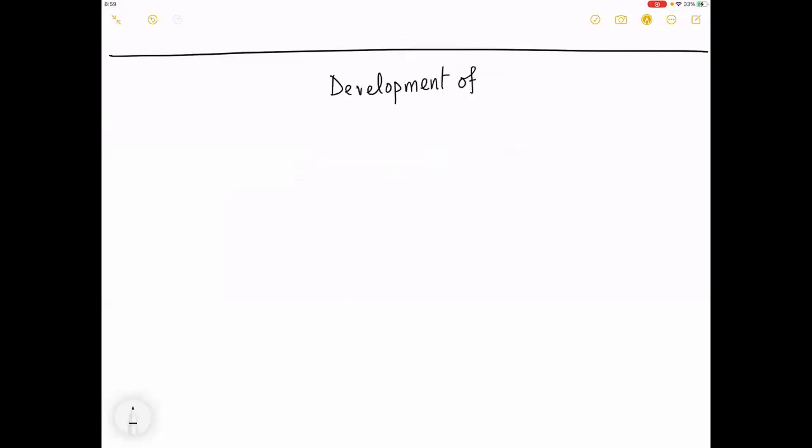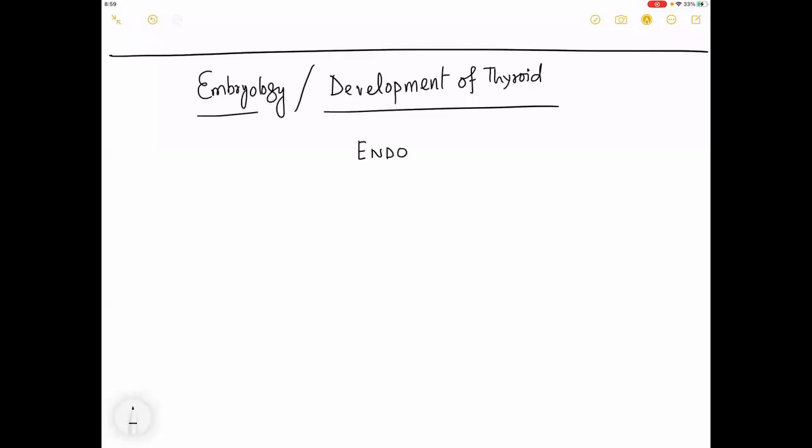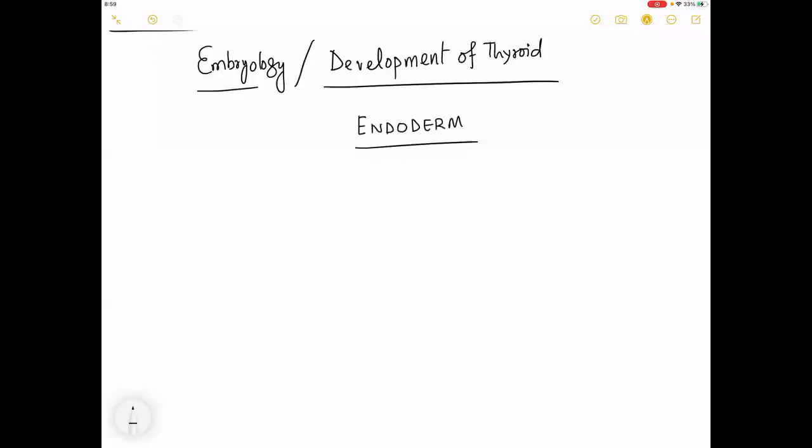Now, whenever we talk about the development of the thyroid or the embryology of the thyroid, if you like to write it like this, the embryology or the development of the thyroid. Remember that the thyroid is an endodermal structure. This is the first one to remember. It is derived from endoderm, not ecto or meso. Okay. So it is an endodermal structure.